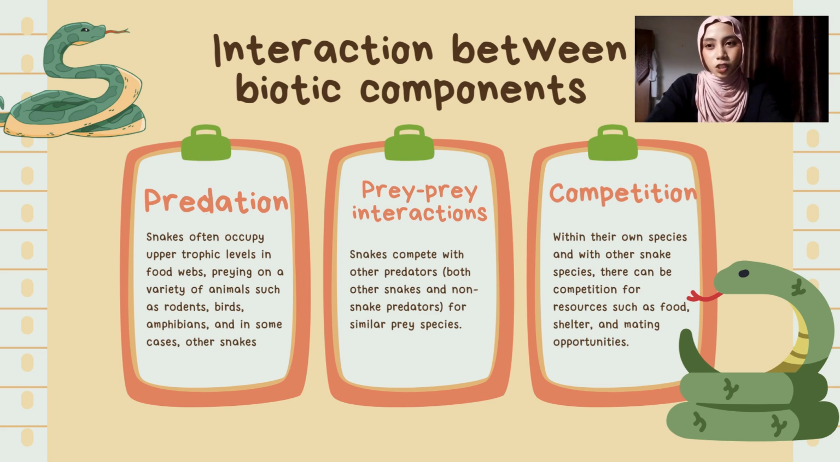Last, we have competitions. Within their own species and with other snake species, there can be competitions for resources such as food, shelter, and mating opportunities. These competitions can influence population dynamics and distribution patterns.